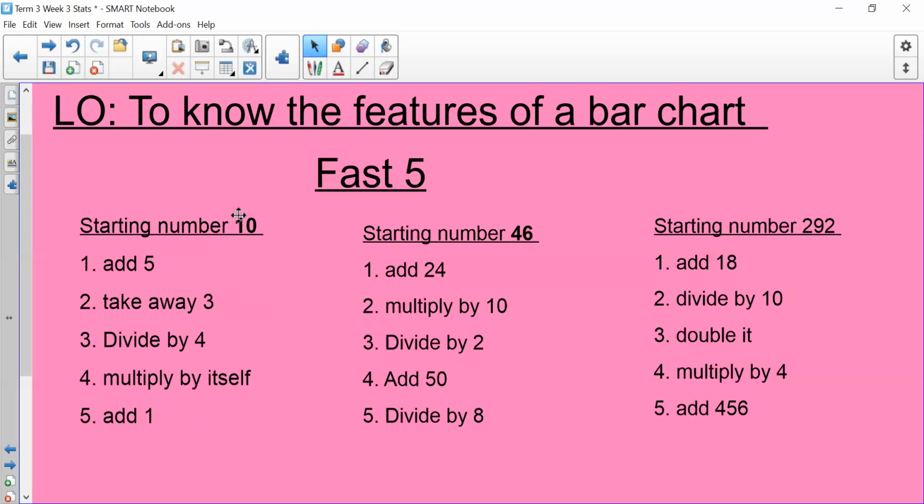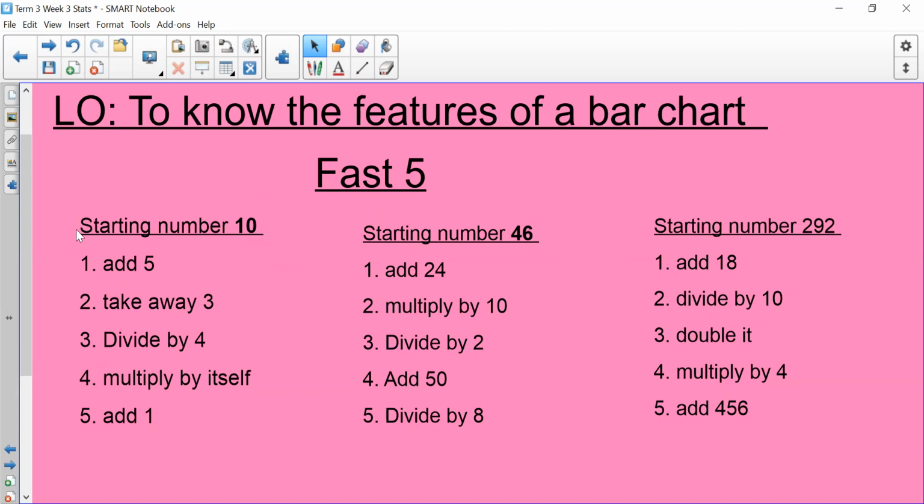You're going to pick your challenge. So we've got mild, medium or hot, and you have a starting number. So for your mild, the starting number is 10, medium is 46, and hot is 292. Then you have 5 steps all to do to your starting number.